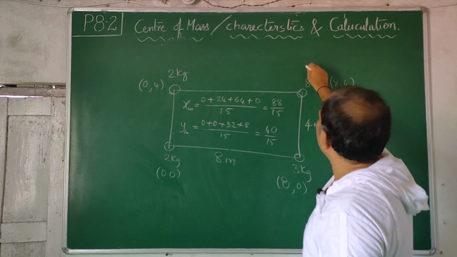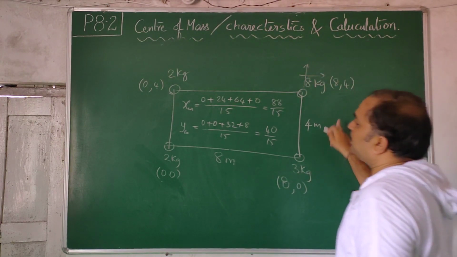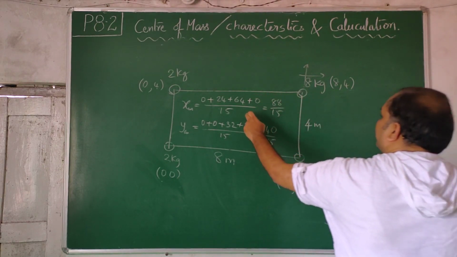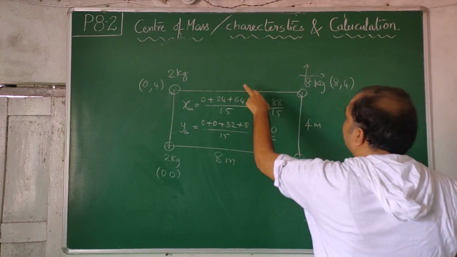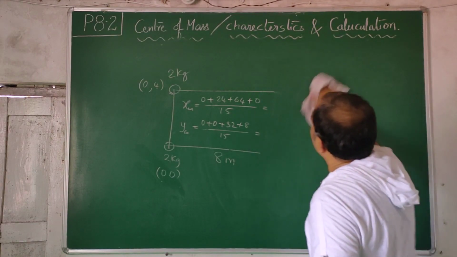And if you take this as the origin and write the coordinates, this becomes 0 comma 0, with negative x-axis and negative y-axis, but still the position of the center of mass comes to the same place. That is according to the coordinate system you choose. So depending on the coordinate system you choose, you will get the answers.